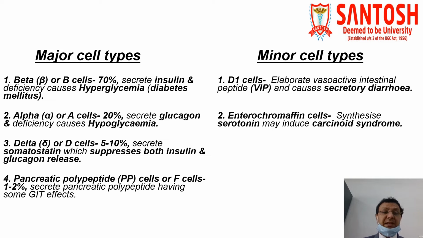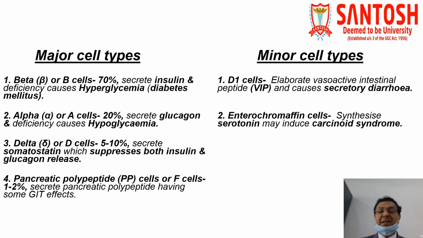Besides these two major cells, the third one is the delta cells or D cells. They are usually 5 to 10% in number, and they secrete an important hormone which we call somatostatin, and this hormone is responsible for suppressing both insulin and glucagon release. The fourth major cell type is the pancreatic polypeptide cell, which is also called the F cell. They are usually 1 to 2 percent, and they secrete pancreatic polypeptide, which has some GIT effects.